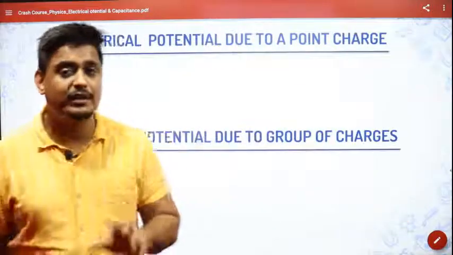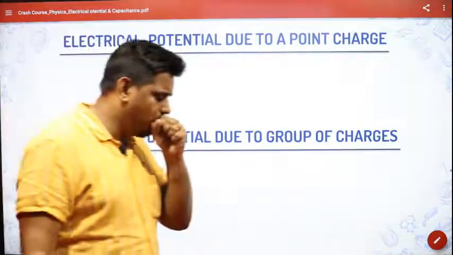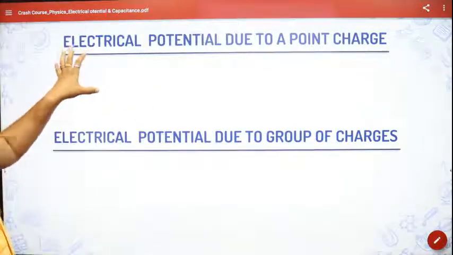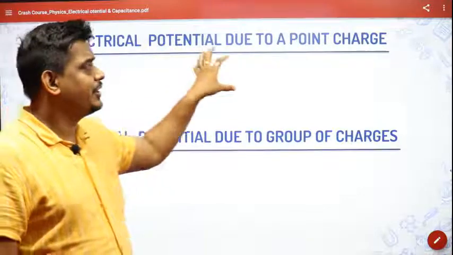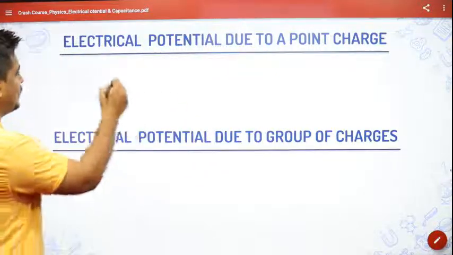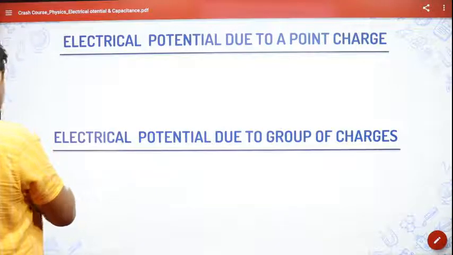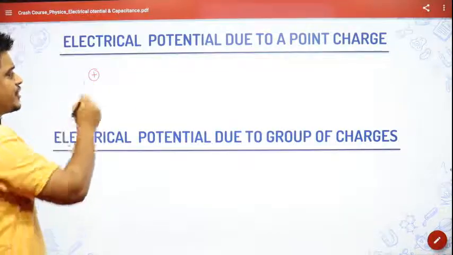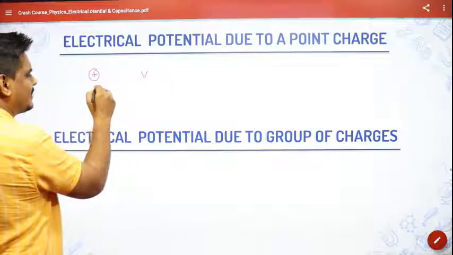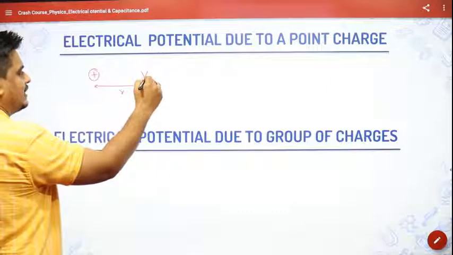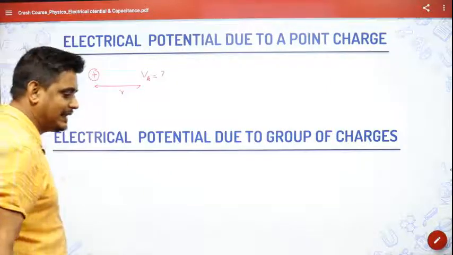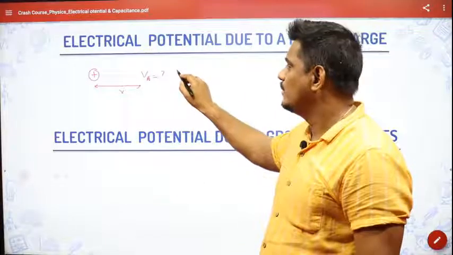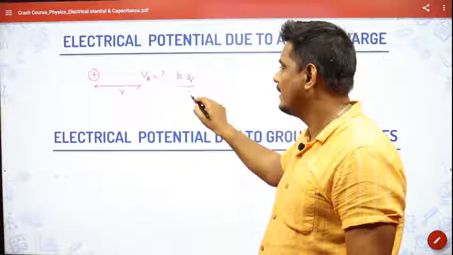So now we know electrical potential is work done per unit charge. Now I want to find the electrical potential due to a single point charge. So if I have a point charge like this, and I want to find the electrical potential due to this point charge at any distance, suppose at a distance r, if I'm calling it A, what is the potential at A, which is r distance away from this charge? That I can find, and that will be equal to K into Q by R.